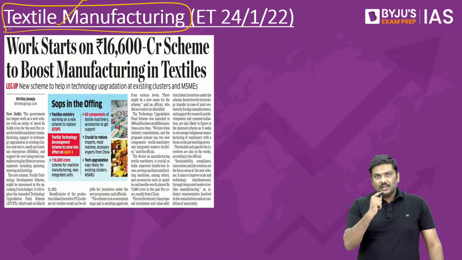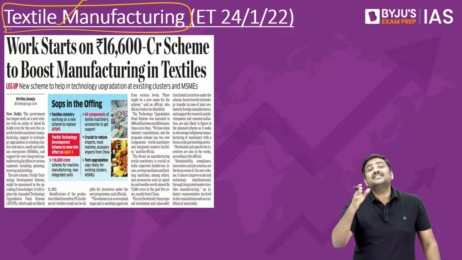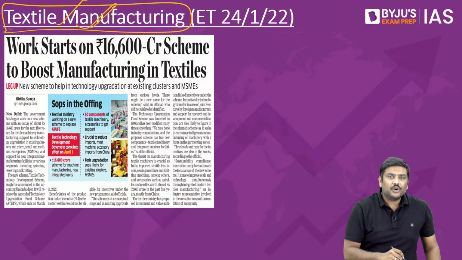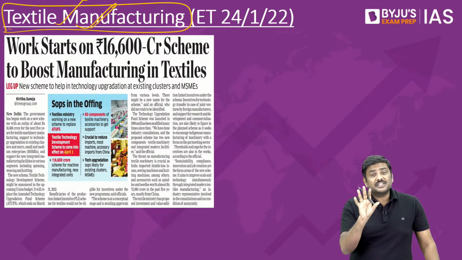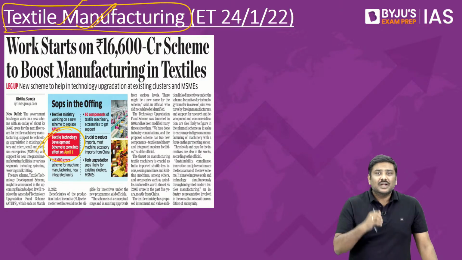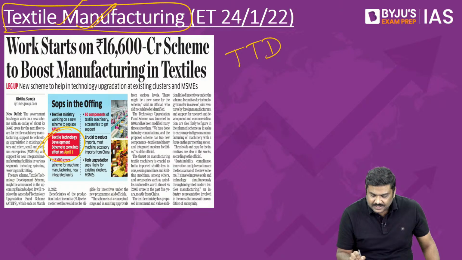Textile manufacturing. The article basically says that the Government of India is considering launching a new scheme to promote more and more manufacturing within the textile sector. And the possibility is that this new scheme will be named Textile Technology Development Scheme, TTDS.